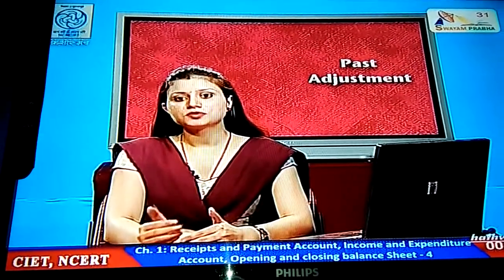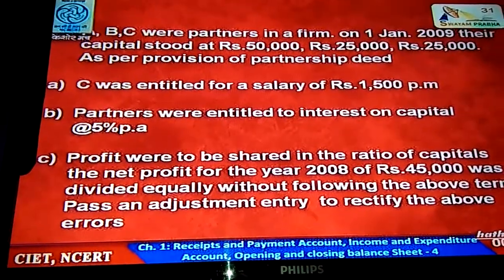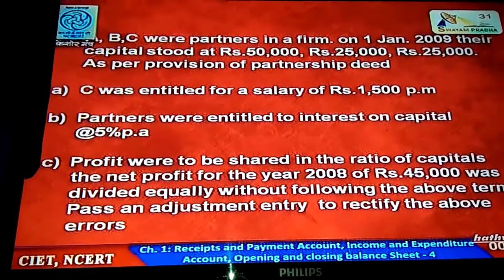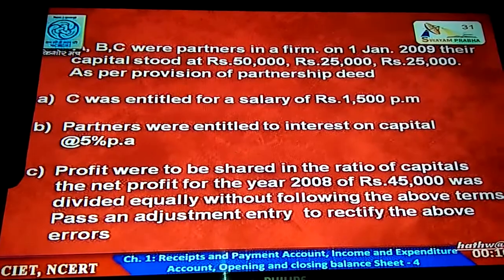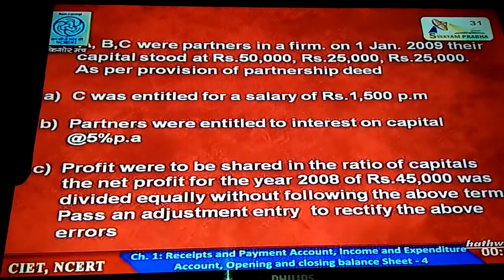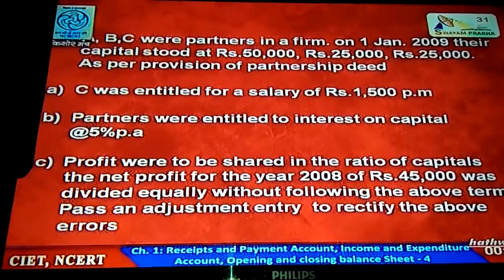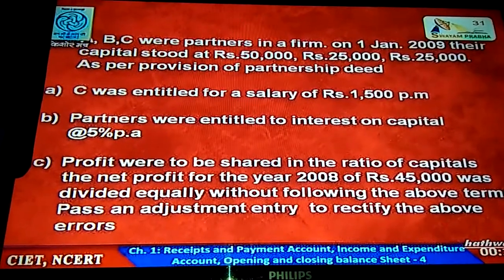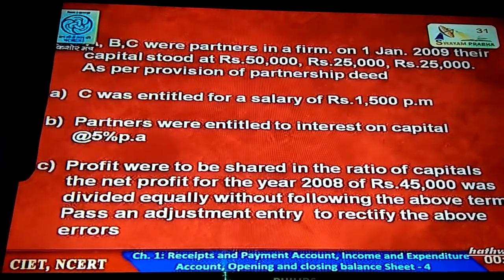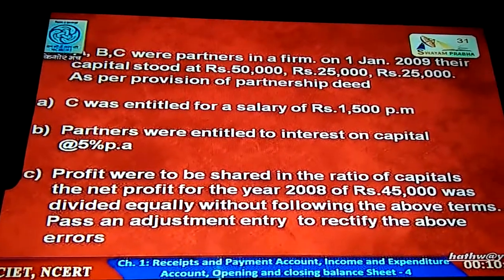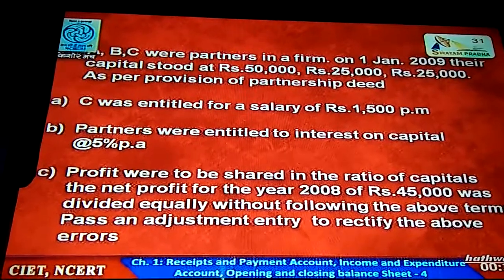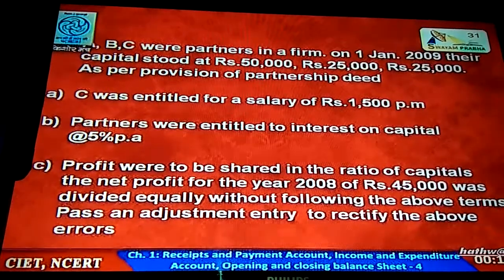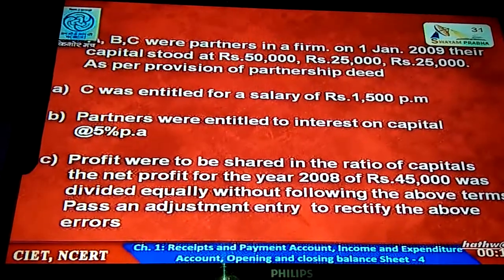Now to solve these types of errors, we move to the question. You can see the question. A, B and C were partners in a firm on 1st January 2009. Their capital stood at rupees 50,000, 25,000 and for C it is also 25,000. As per the provision of partnership deed, C was entitled to a salary of 1500 per month.